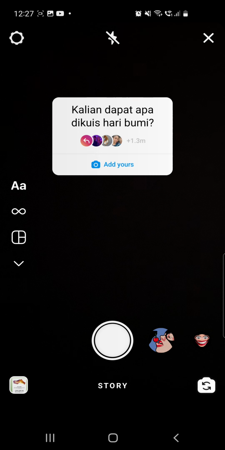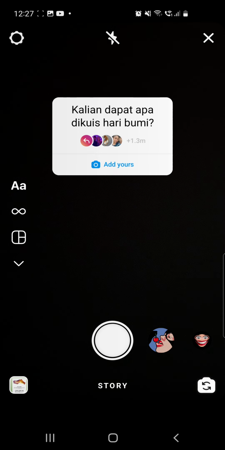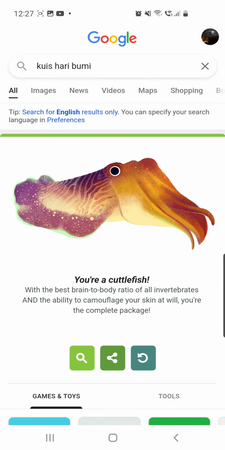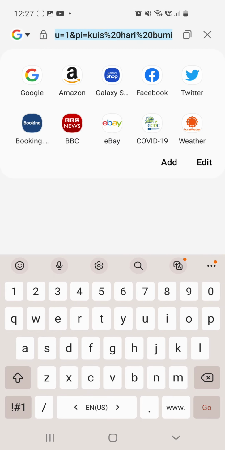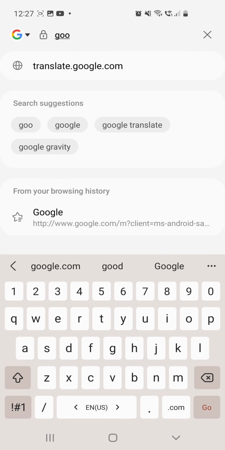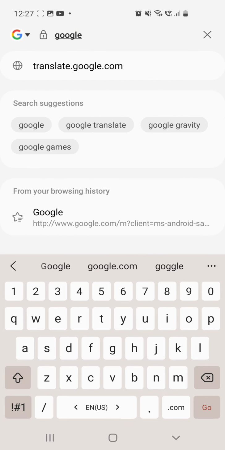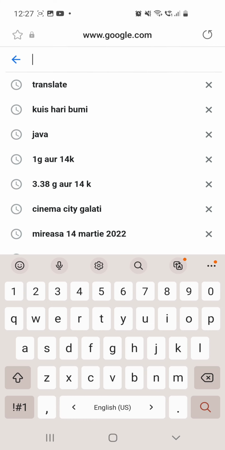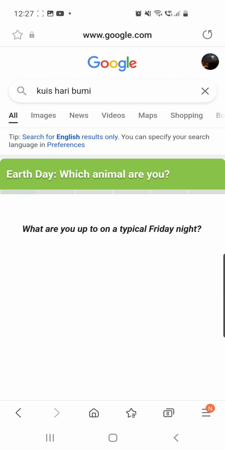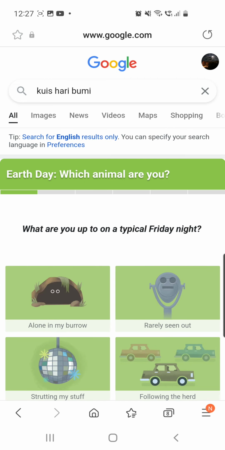So first of all, we have to go on our browser, our favorite browser. I will go with this one. And you have to type into Google, so type in here google.com. Then here you have to type in this. I don't know how to pronounce it, but you have to type in these 3 words.